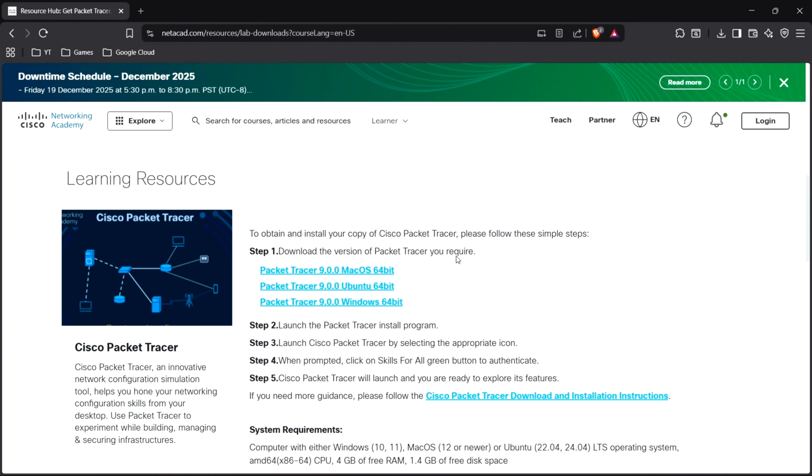Let's start first with downloading this Cisco Packet Tracer. So first, open the link in the description and select the appropriate version and OS. For me it's Windows 64-bit, so I'm downloading that one.